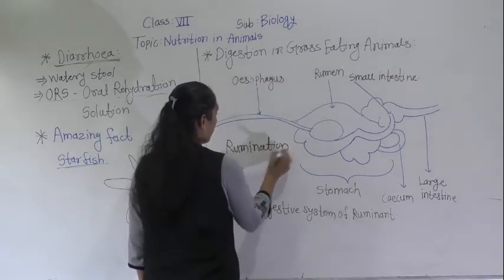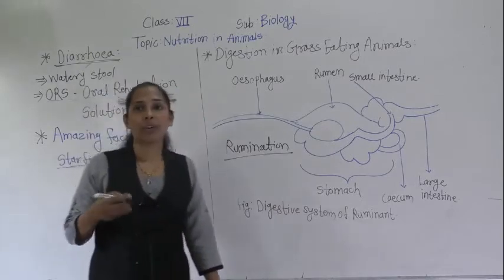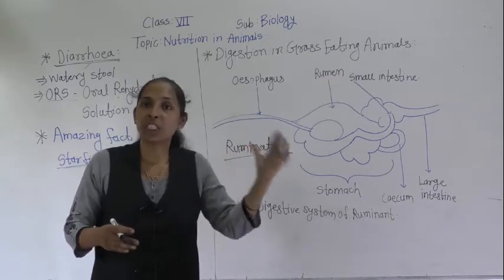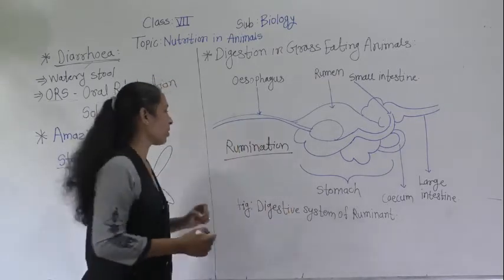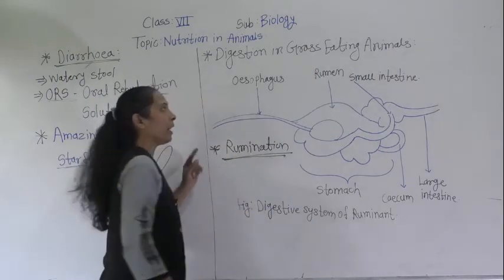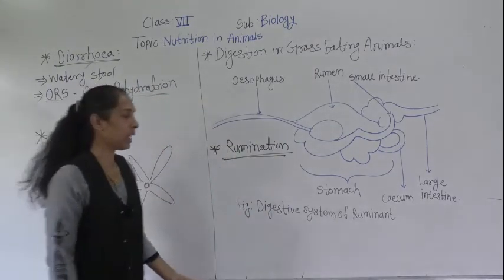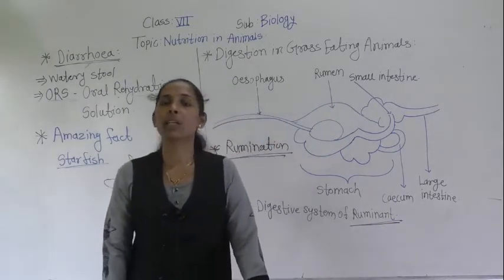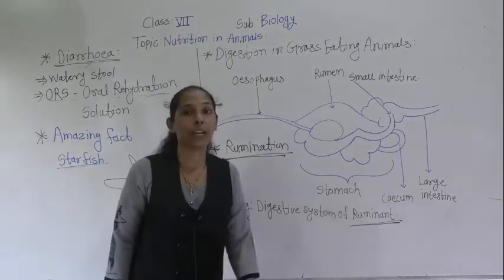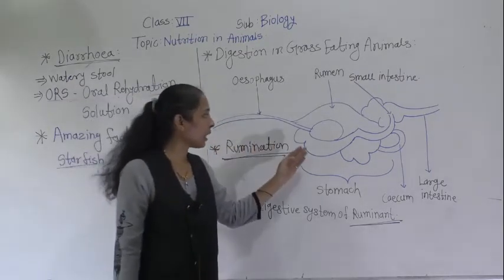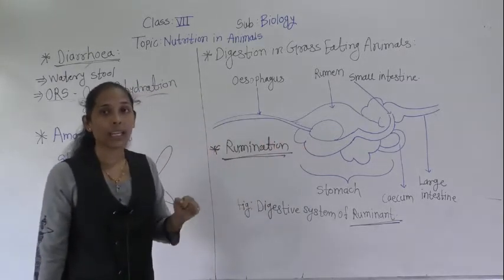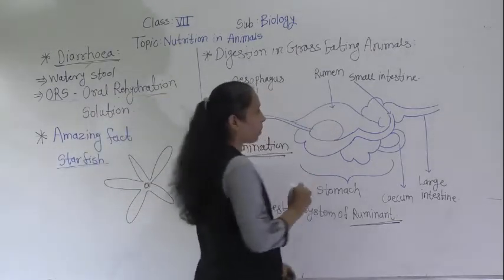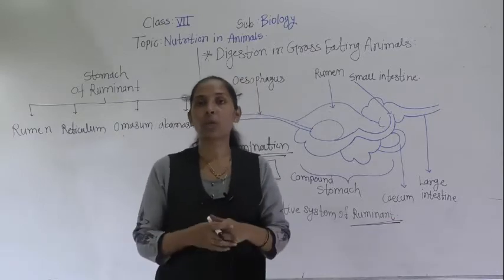What is meant by rumination? The herbivorous animals bring back whatever food they had eaten into their mouth and chew it again. That process is called rumination, and the animals showing this process are called ruminant animals. Whenever the herbivorous animals eat green grass, first it comes into the rumen. Now let's discuss how digestion in ruminants happens.